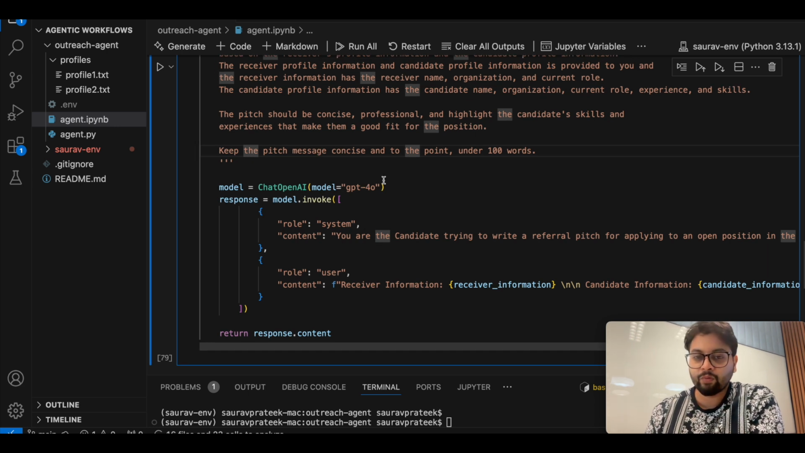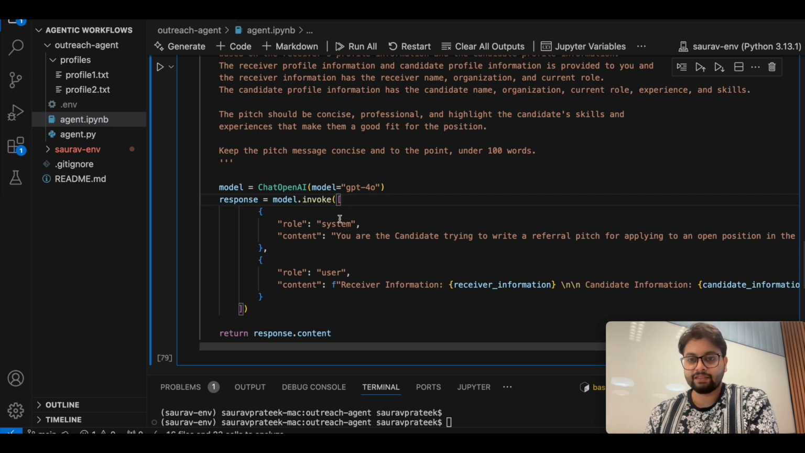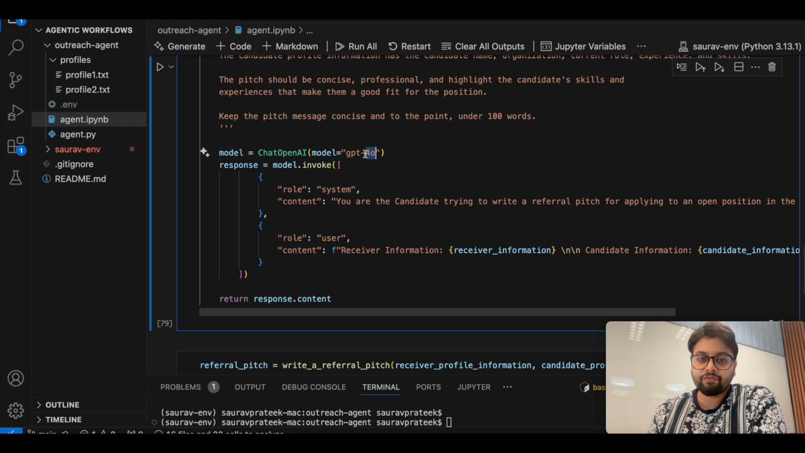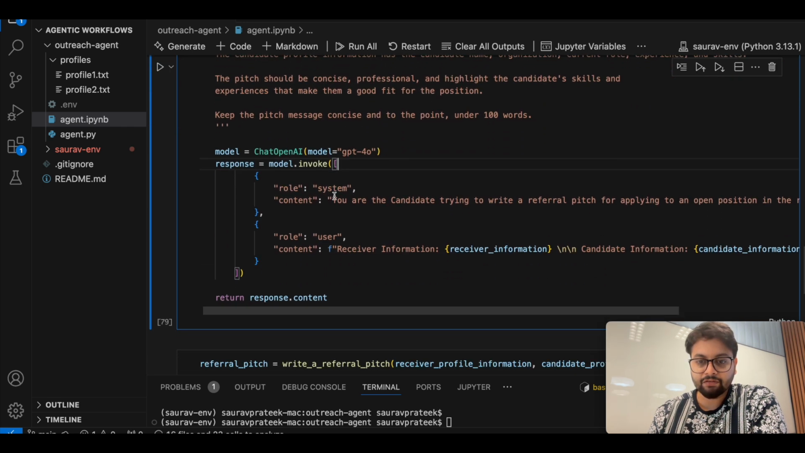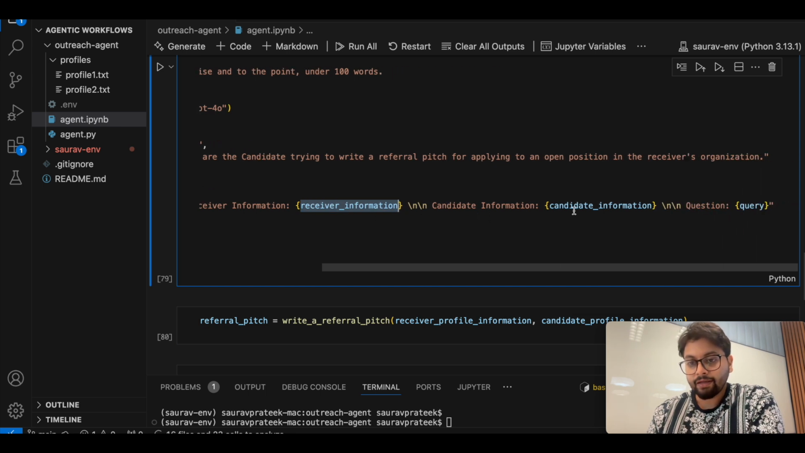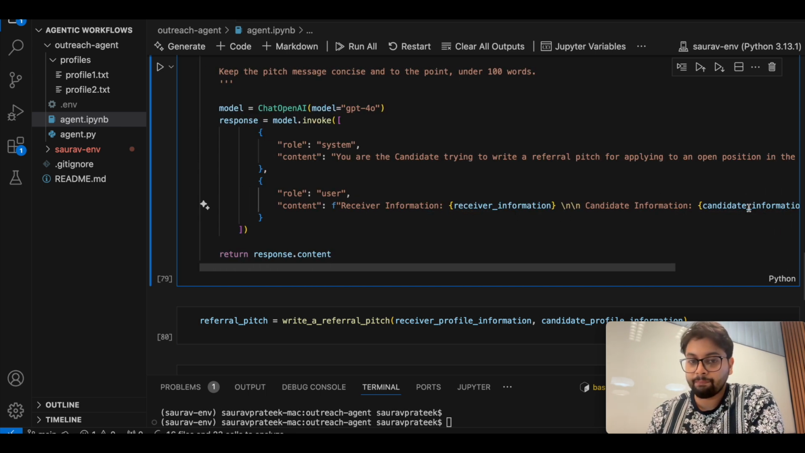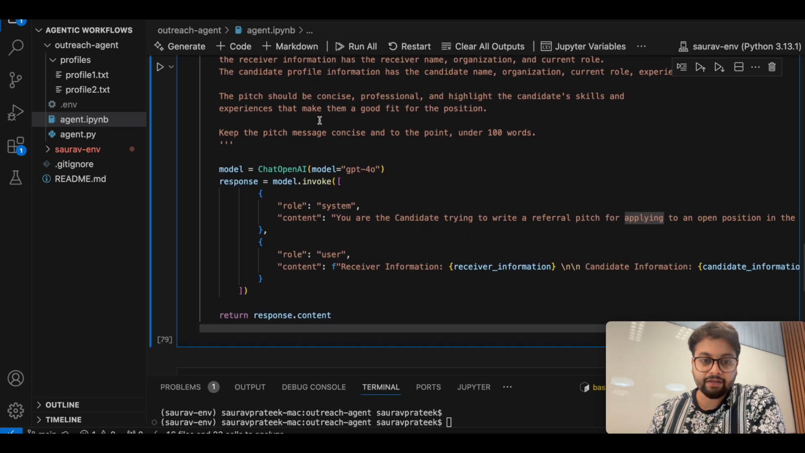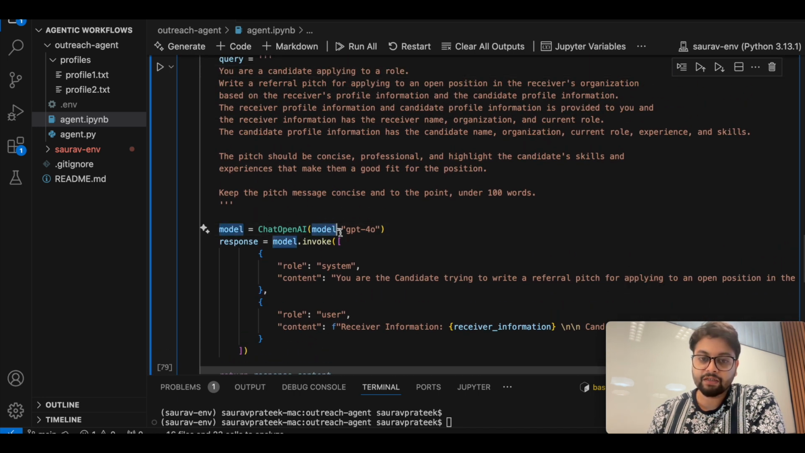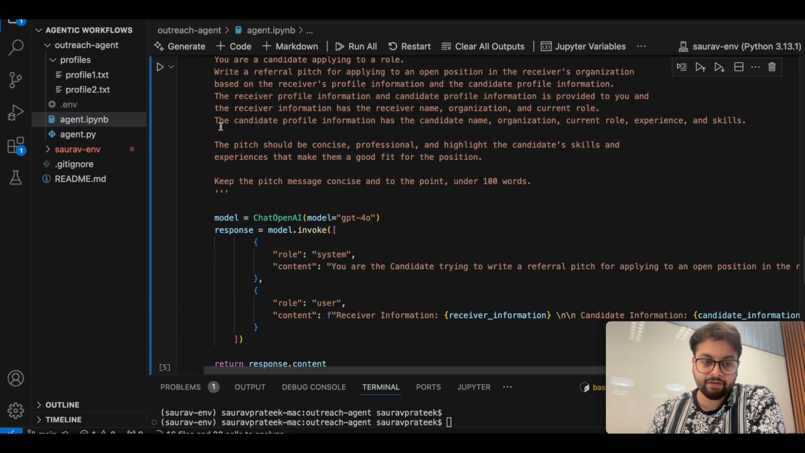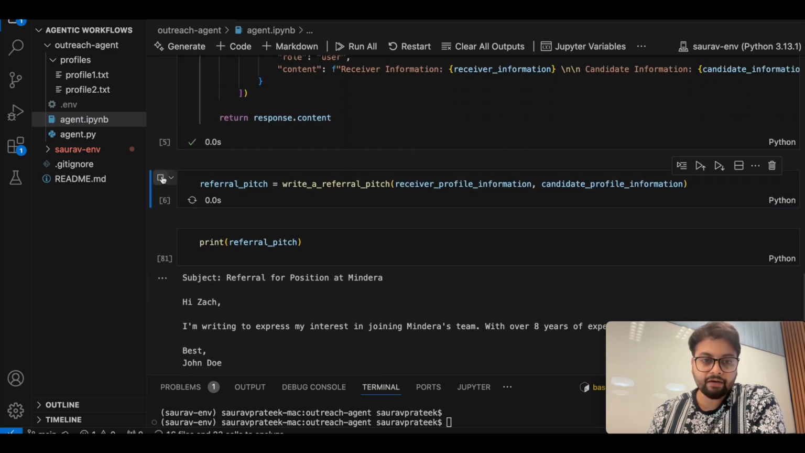Don't make it too long, because we don't want the receiver to get overwhelmed seeing the message and thinking, okay, it's too long, I might read it later. So we want the message to be concise so that they can quickly have a glance at it and understand what is happening. Now we are again using the GPT-4o model to do all of these things. We are passing the receiver information and the candidate information which we pulled earlier, along with the big query which we have defined here, right? And then this model will return the referral pitch. So I can define my method here, and then I can write the referral pitch.